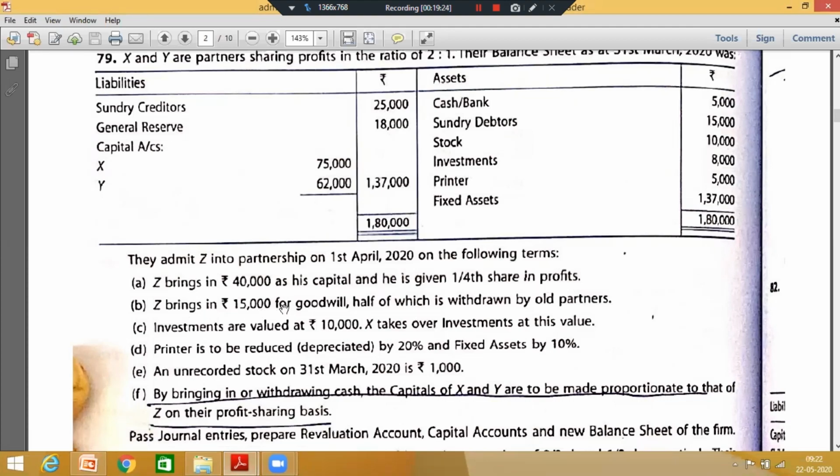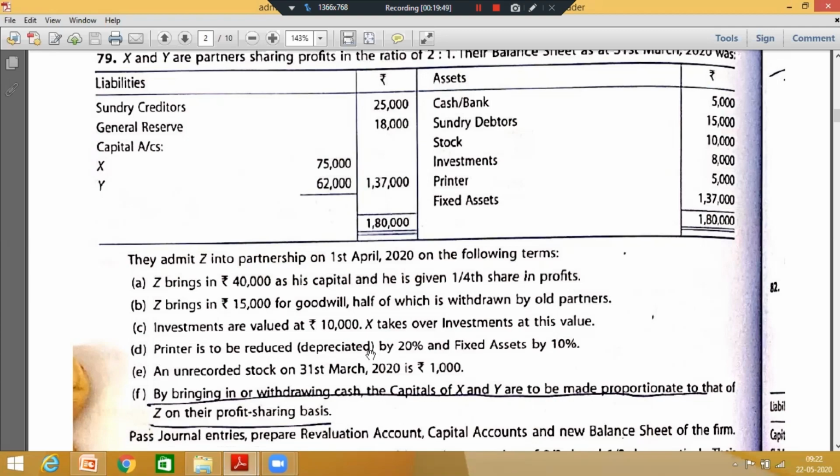Fine. Z brings in 15,000 for goodwill, half of which is withdrawn by the old partners. Remember to post this, the drawings made by the partners. Investments are valued at 10,000. X takes over the investment at this value. Printer is reduced by 20% and fixed assets by 10%. There is an unrecorded stock of rupees 1,000.